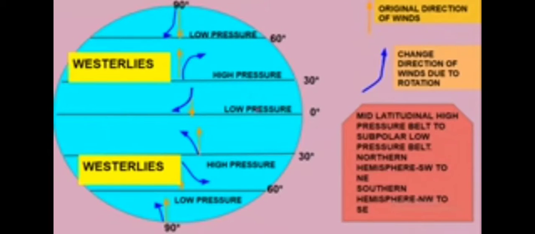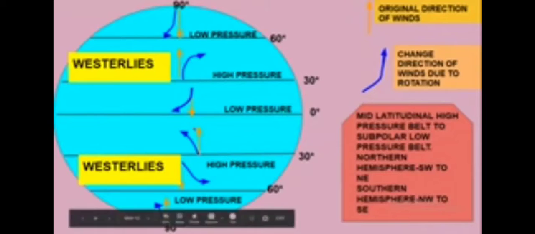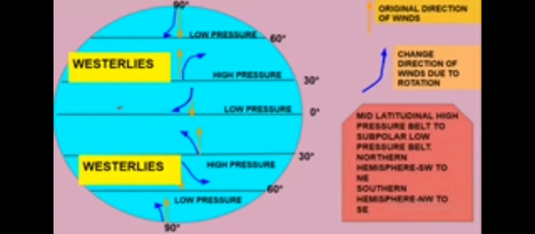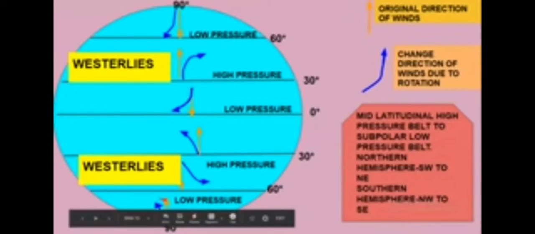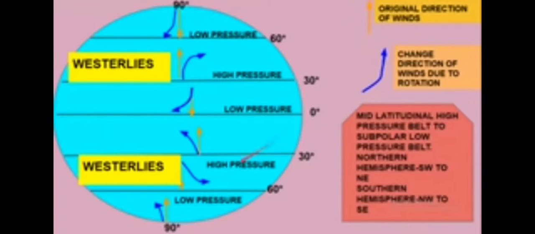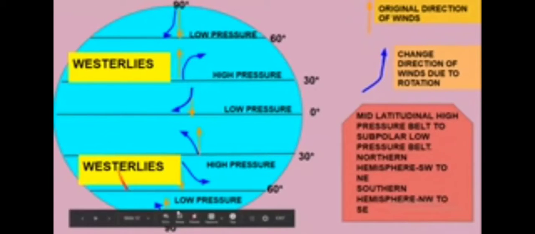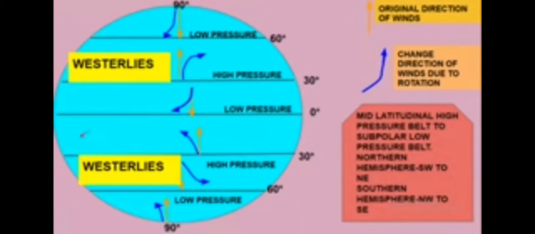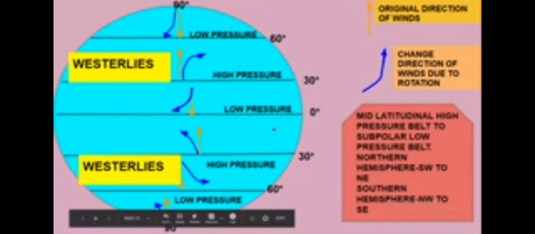And in the southern hemisphere, how are the winds blowing? From northwest to southeast, this way. Which are these winds? Westerlies.